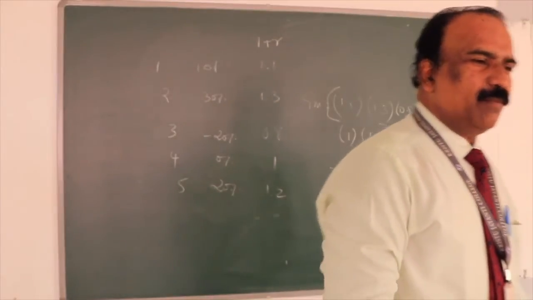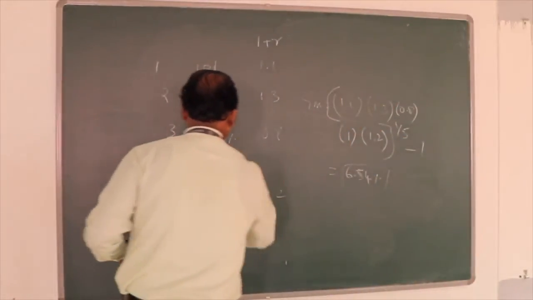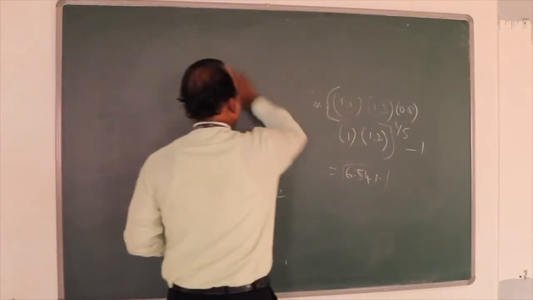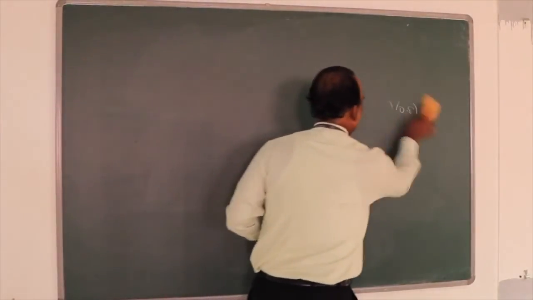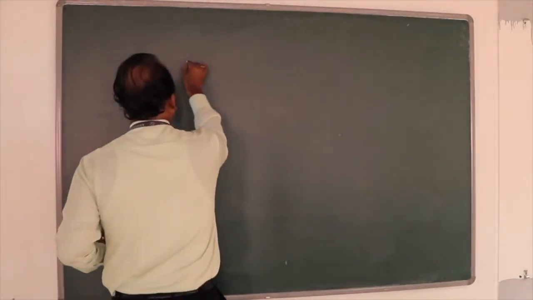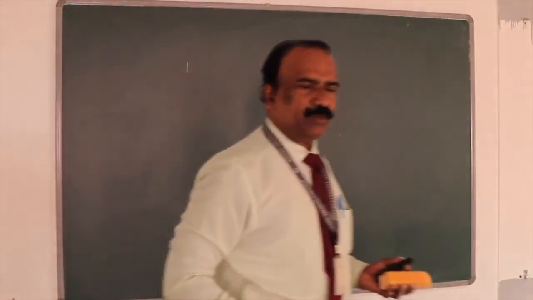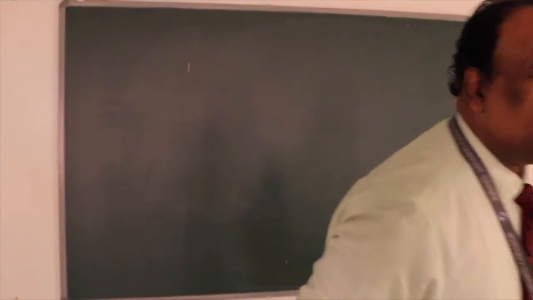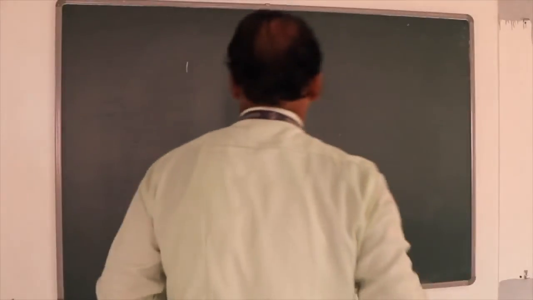Okay. Now, I'll calculate one more. Some of you can read the returns. First year, what's the rate of return? Can you read that? First year is 0.30, so 30%.